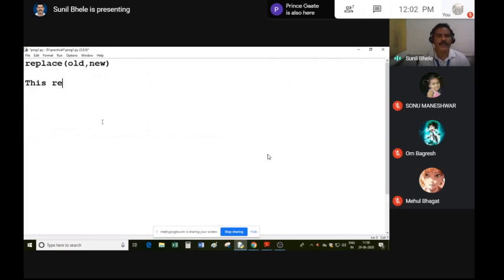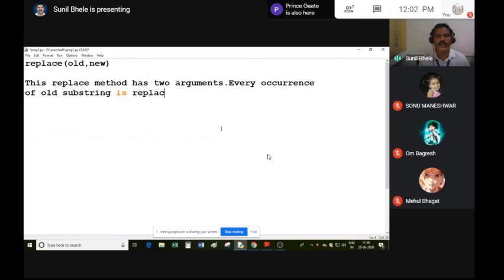This replace method has two arguments. You can also pass arguments in a method. Every occurrence of the old substring is replaced by the new substring.